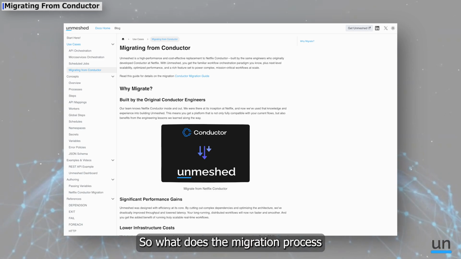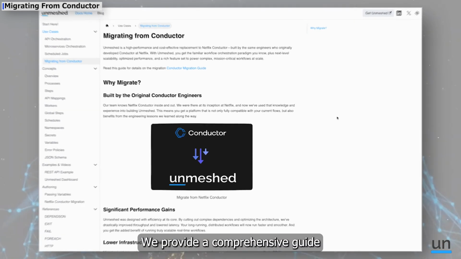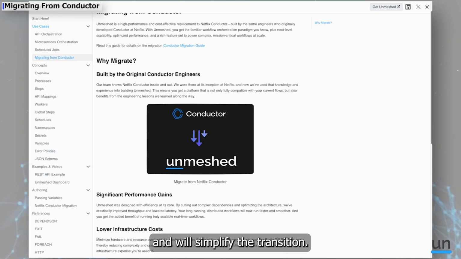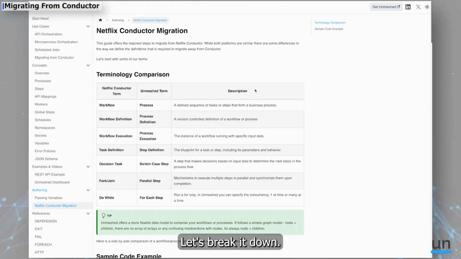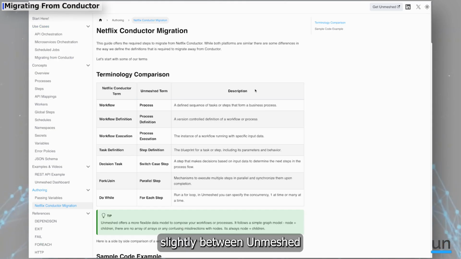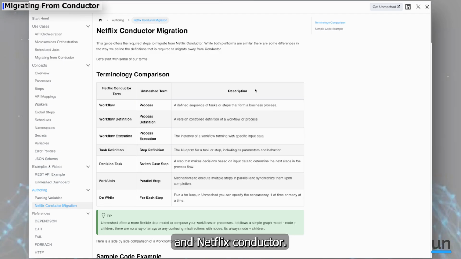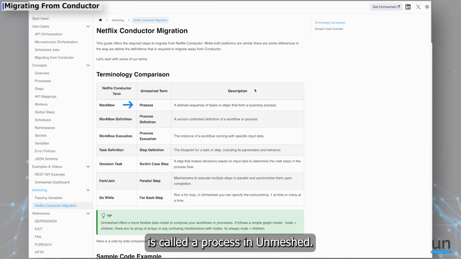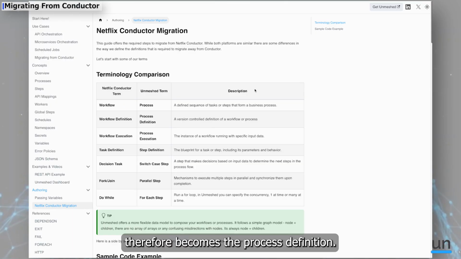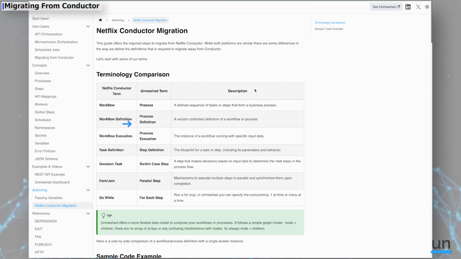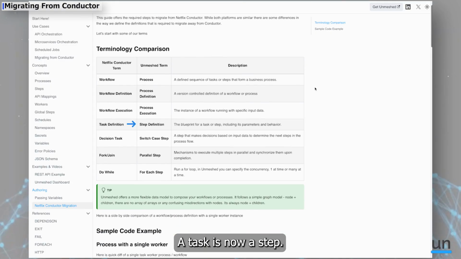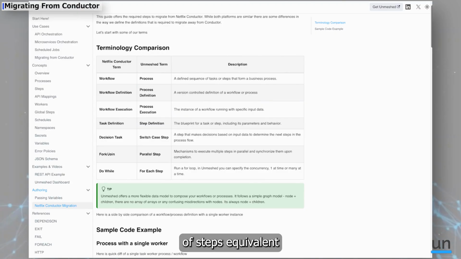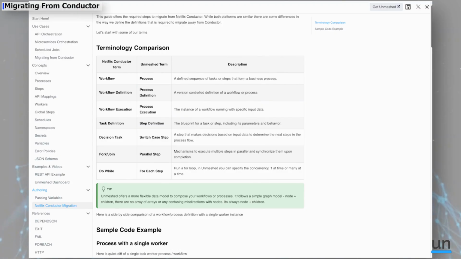So what does the migration process look like? We provide a comprehensive guide that details the differences between the two platforms and will simplify the transition. Let's break it down. The terminology differs slightly between Unmeshed and Netflix Conductor. For example, a workflow in Conductor is called a process in Unmeshed. Our flow definition therefore becomes the process definition. A task is now a step. A process in Unmeshed is a collection of steps, equivalent to a Conductor workflow.